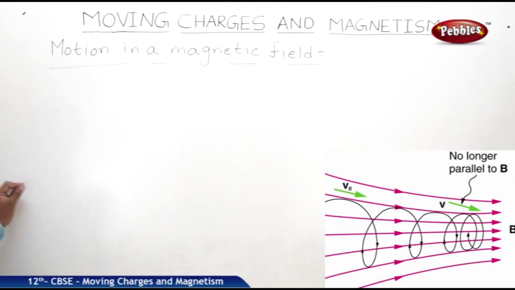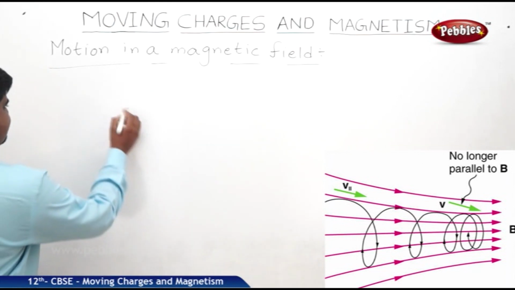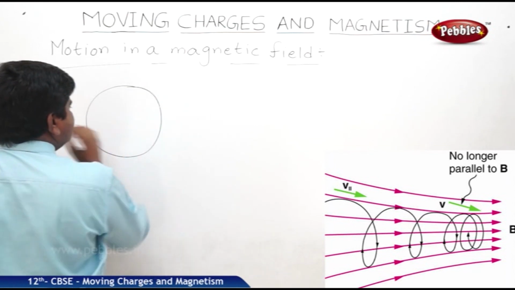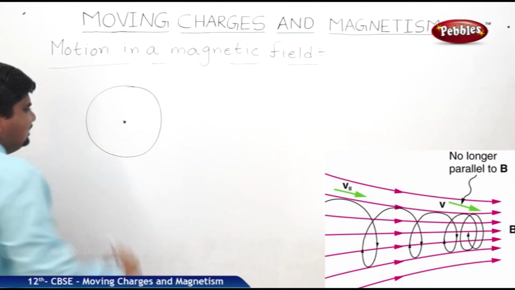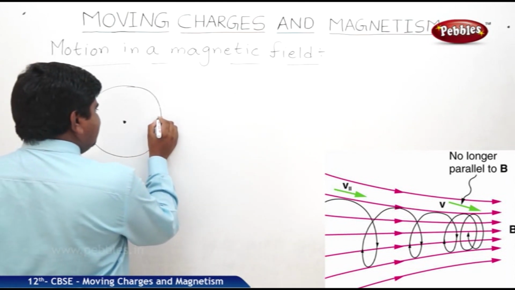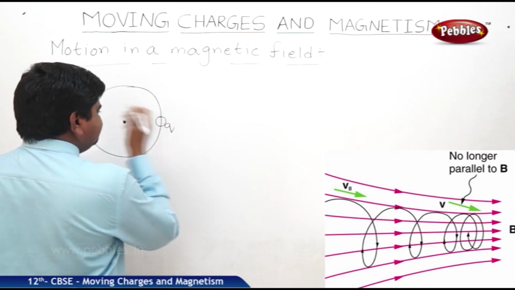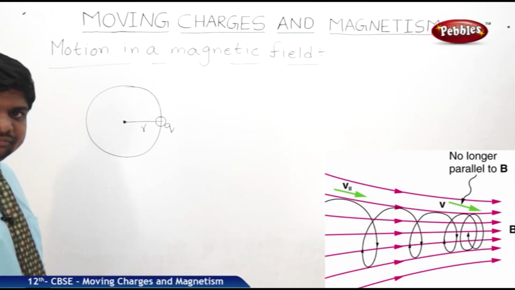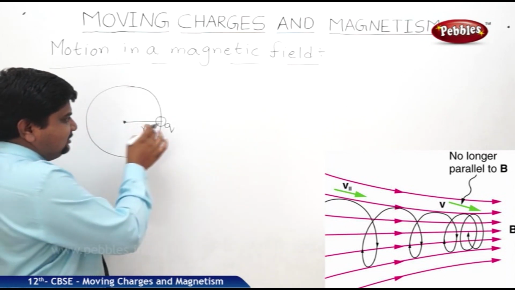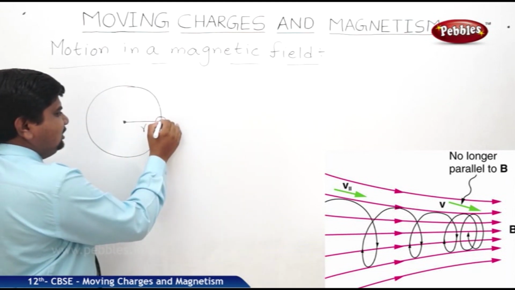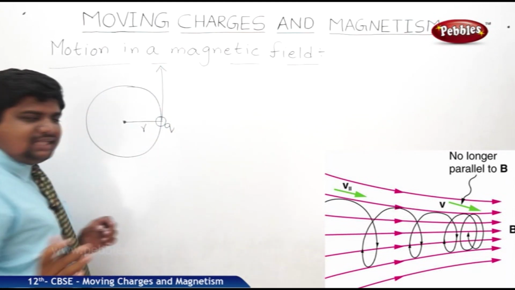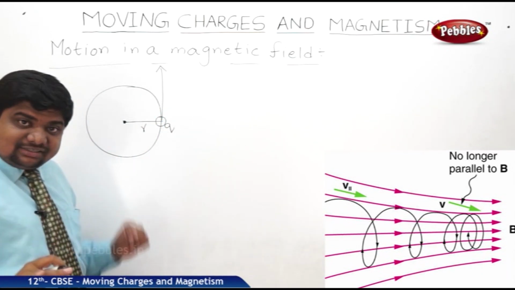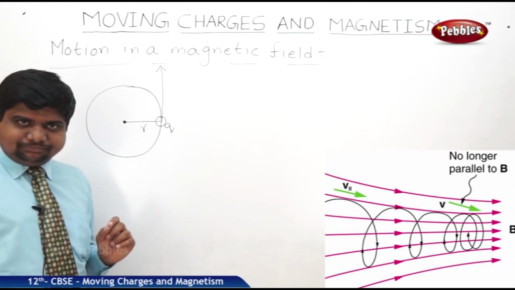Let us consider the same concept for magnetism. This is the central spot, nothing but the nucleus. One charge Q is there. The distance between the nucleus and the charge is, let us say, R. Actually, this charge beyond revolution should go like this. That is the actual path. Still, it is on the circular circumference because of centripetal force.